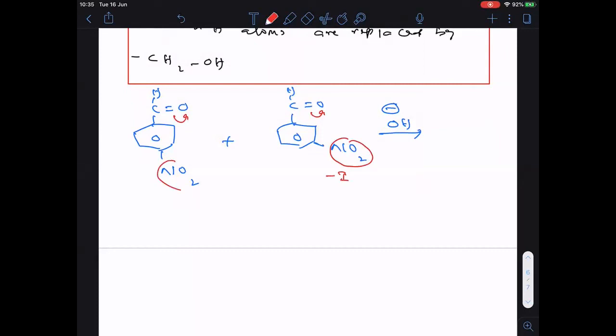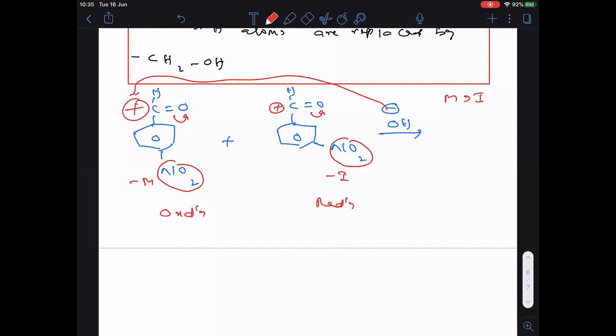And you know, when mesomeric and inductive effects are in competition, generally the mesomeric effect is the dominating factor over the inductive effect. Clear everyone? So since the mesomeric effect is dominating, here the positive charge will be more. Here the positive charge will be less. So the nucleophile first attacks the more positive charge. Crowding is the same in both the cases. Therefore, this undergoes what? Oxidation. And this undergoes what? Reduction.